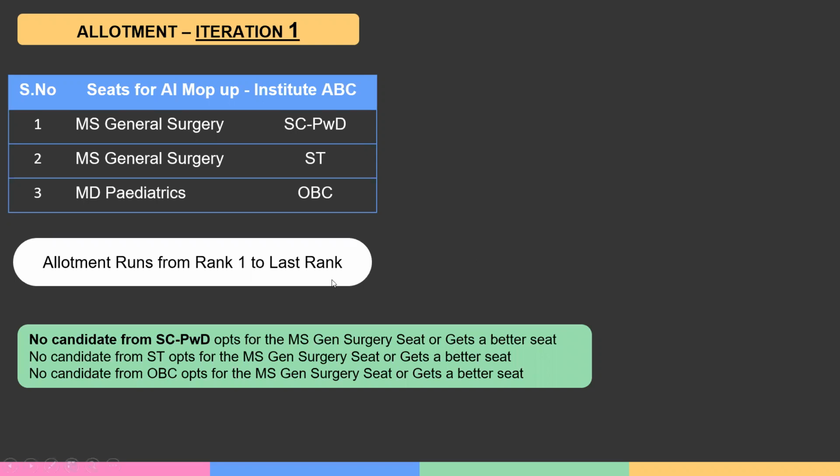Now, this SCPWD seat is vacant at the end of this iteration. No candidate from ST, let us say, opts for this general surgery seat, because either they got a better seat or they did not opt for the seat at all. Everybody has been given a chance. And so, what is clear? Unless all SCPWD candidates are allotted seats till the last rank, this conversion doesn't happen. So we come to the conversion at the end of the iteration, knowing that no ST candidate has opted for the seat or everyone has got better seats and therefore the ST seat is vacant. Similarly, no OBC candidate, let us say, opts for the seat. This is an unlikely scenario, but let us consider that.